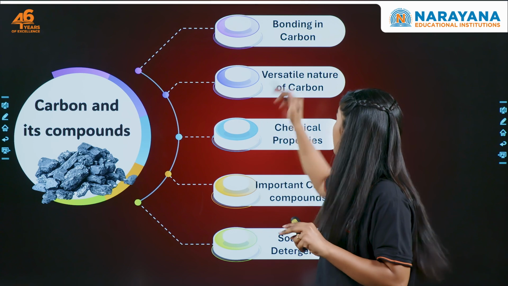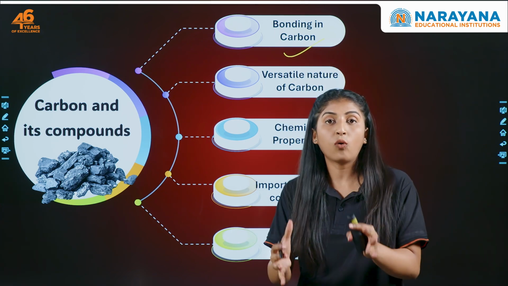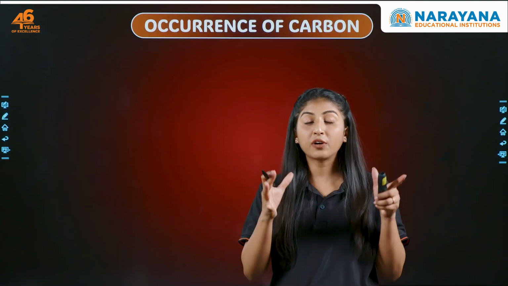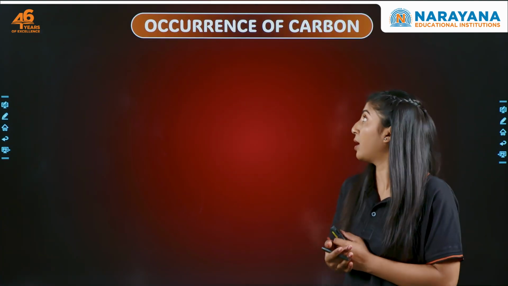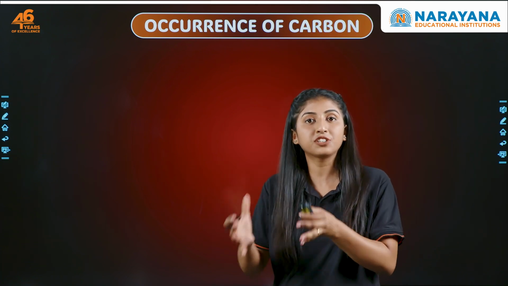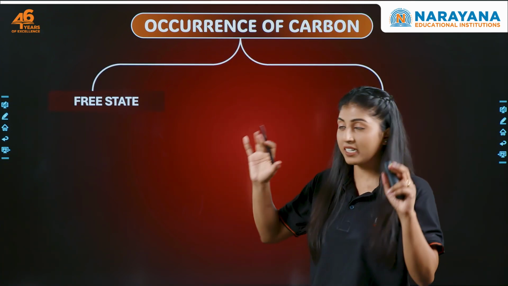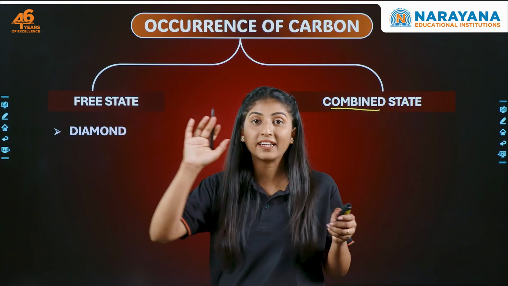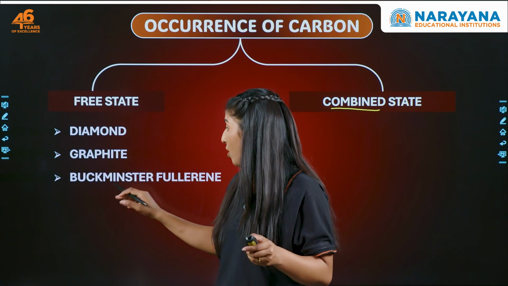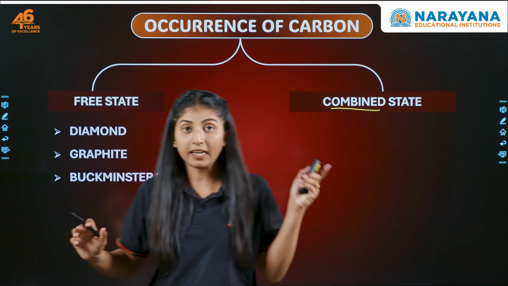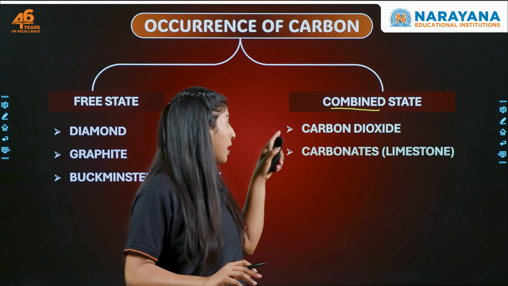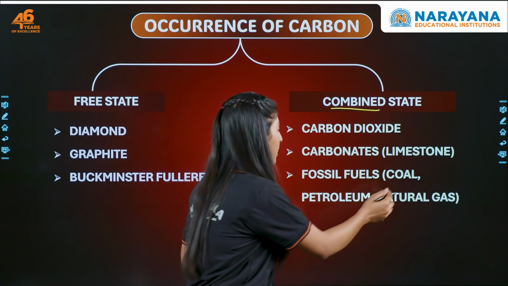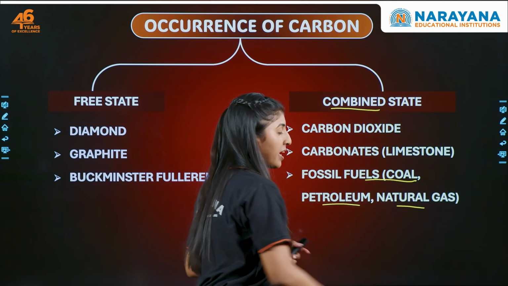We are done with the bonding in carbon, that we have completed what is covalent bonding. Now, let's understand the versatile nature of carbon. So, we are going to start our discussion with the occurrence of carbon. How does carbon exist in the atmosphere or in nature? So, carbon exists in 2 different ways. One is the free state and the other one is the combined state. In free state, it can exist as diamond, graphite or Buckminsterfullerene, right? While in combined state, it can exist in the form of carbon dioxide, in the form of limestone, that is carbonate, or in the form of fossil fuels like coal, petroleum, natural gas, etc.